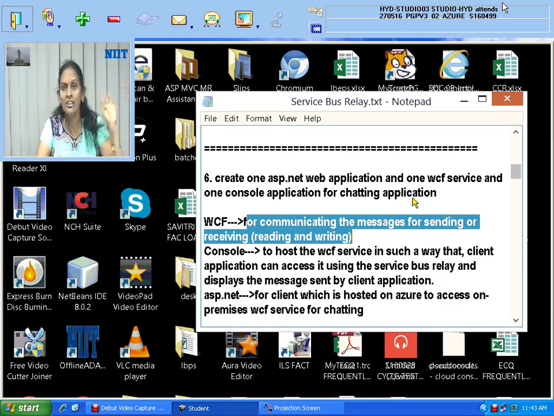I will not return anything to my client. The client is giving, and their requirement is to display on my monitor. I will display on my monitor. So for that, one WCF service with the function name as Write, with return type as void, which takes one argument as string. Means whichever client is requesting me, they will pass some string data that I will take and display on my monitor. So that is the work of WCF.